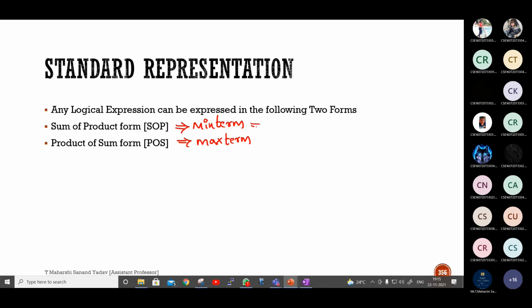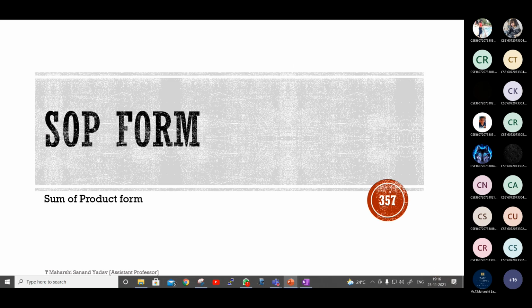In K-map, a min term is represented with 1. Here in K-map, a max term is represented with 0. It is called sum of product terms. This is a symbol, summation, and here product is denoted like this, pi. These are some of the terms which you need to know. SOP means min term. In K-maps, we denote them with 1, and this is the symbol of summation. Next, coming to POS, they are called max terms. In K-map, we represent it with 0, and pi is the symbol for product. So SOP form. Can someone give me an example of SOP?